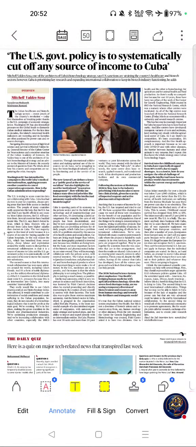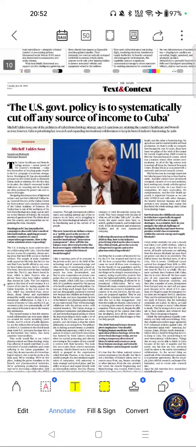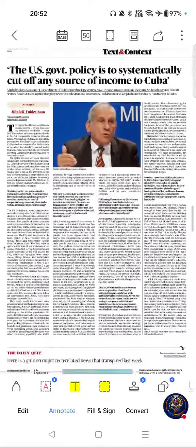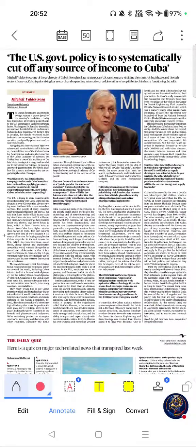Let's continue the page-wise newspaper analysis of the Hindu newspaper. We will continue from page number 11. The first important article from page number 11, text and context section, was this one.